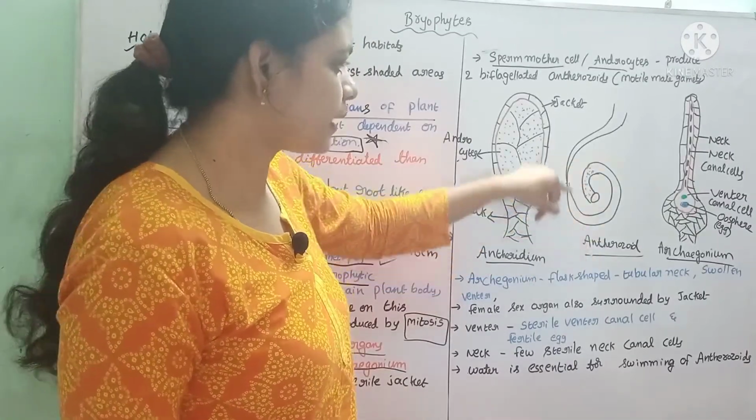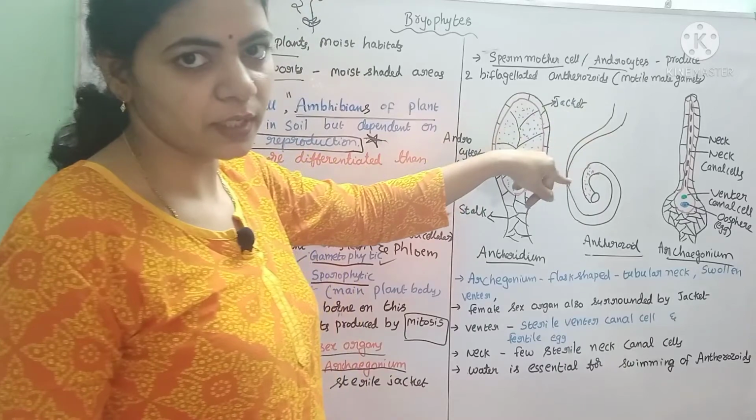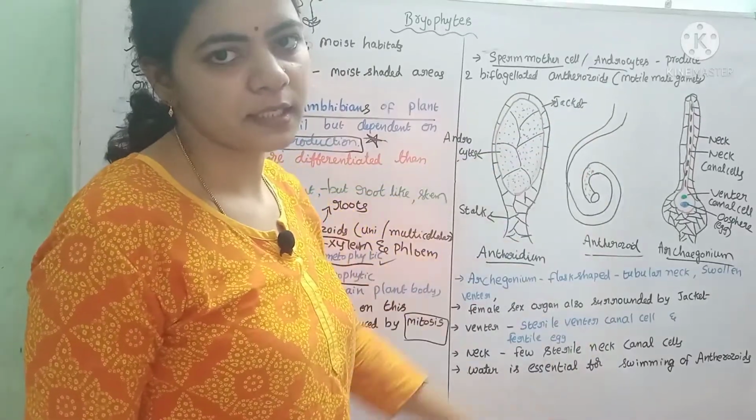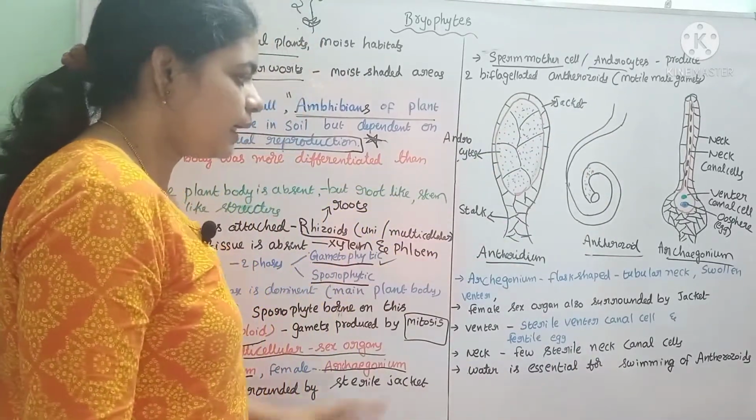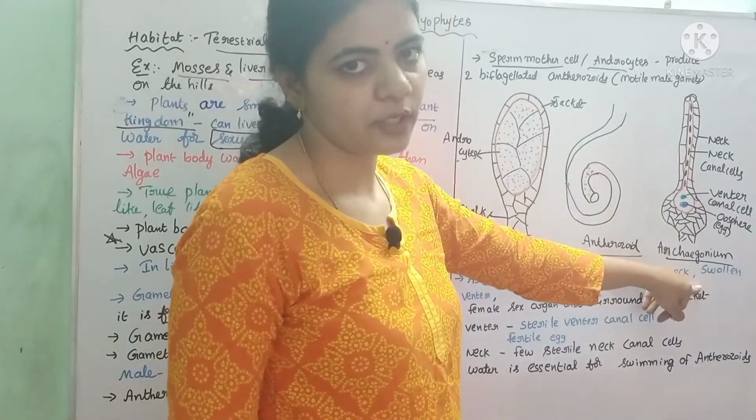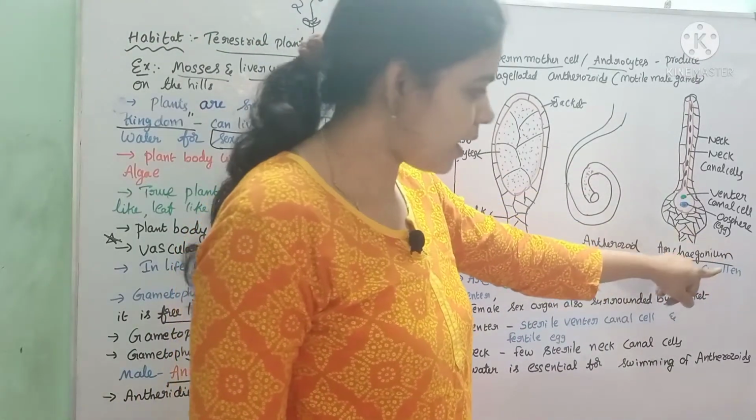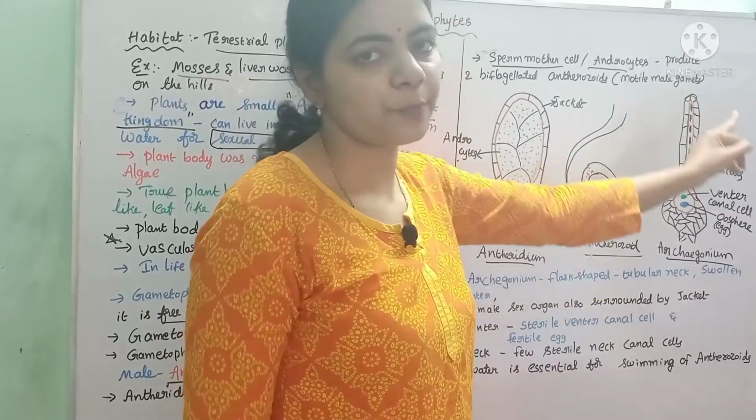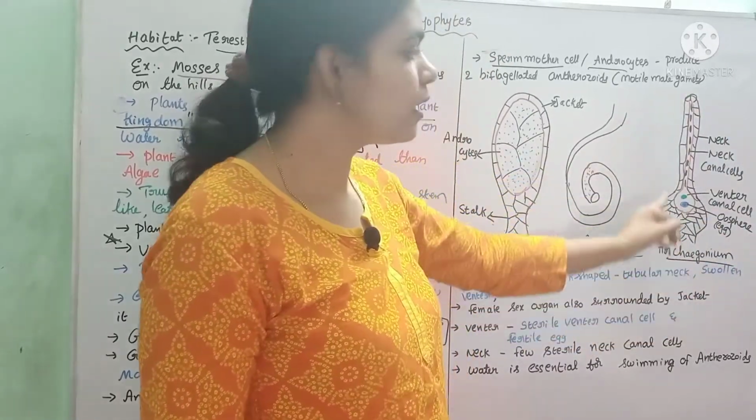This male gamete has a biflagellated structure. It consists of two flagella for its motility. Whereas the female reproductive organ is called archegonium. What is the female reproductive organ? Archegonium. It is a flask-shaped structure. What is the shape of this?